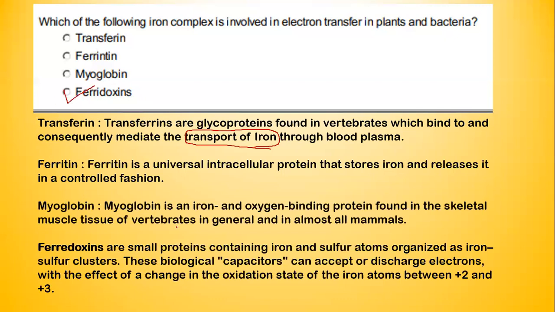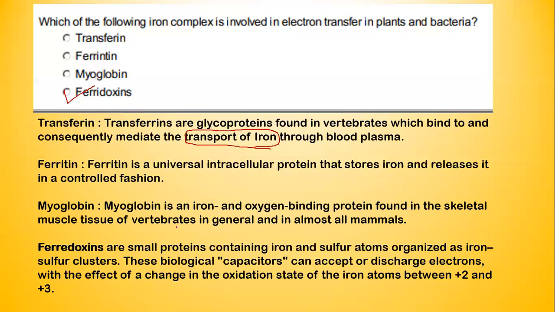We'll take a look at what ferredoxin is. Ferredoxins are very small proteins and they are made up of iron and sulfur clusters. So iron and sulfur atoms will organize themselves into clusters, and these act as capacitors. So biological capacitors. What is the function of a capacitor? A capacitor can either accept or discharge electrons. Accept or discharge electrons. When it happens in a biological system, we call them biological capacitors.